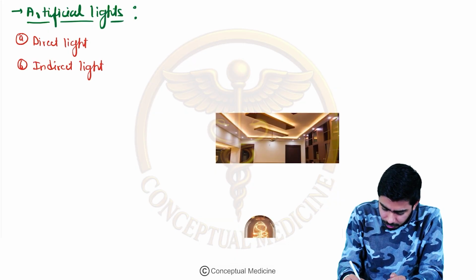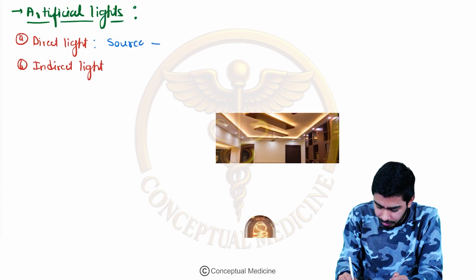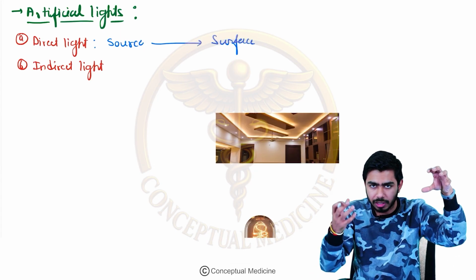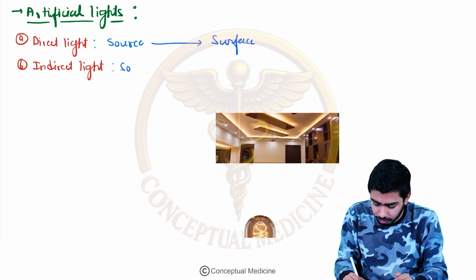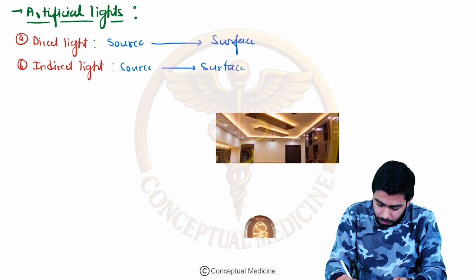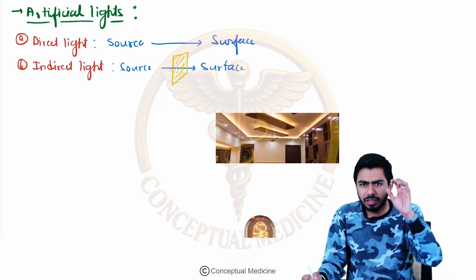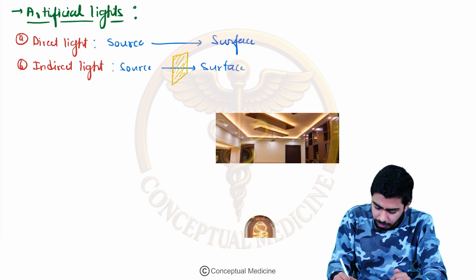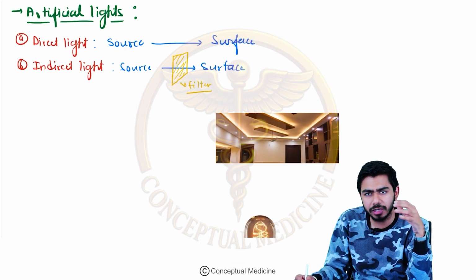In the indirect light we are seeing that there is a source and there is a surface. In direct light, from the source the light is falling onto the surface. Just now I showed you the example as well. Now in indirect light there is a source, yes, and there is a surface, again yes, but in between we are putting one obstruction, right? It might be some thin obstruction, so that direct light is not falling onto that particular surface. This obstruction is working as a filter, right?